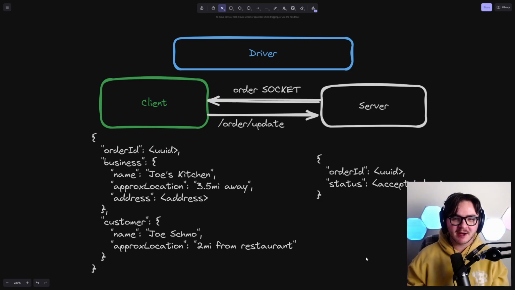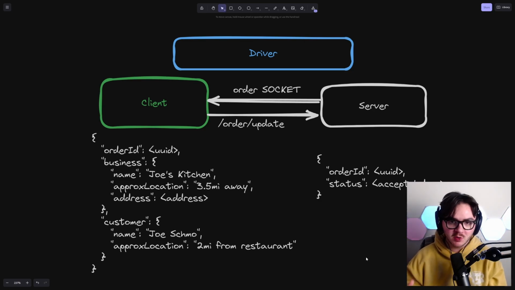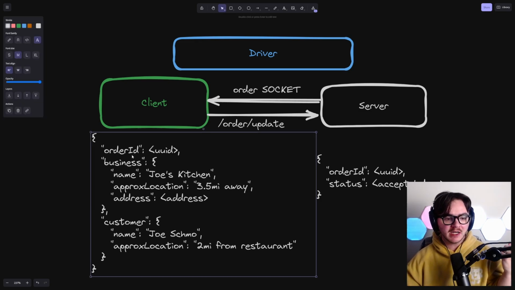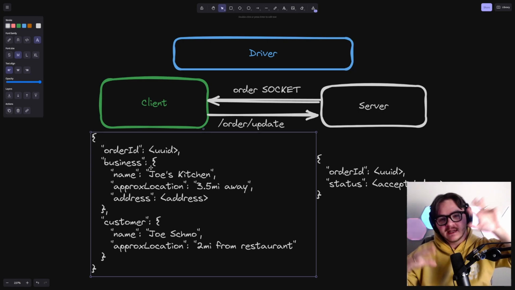So we've already talked about sockets. We're sending information from the server to the client. This is what we want to do here because when you get a new order, we want to push that to you. Okay, something that a driver is going to pick up. Now, we're going to give an order UUID, and we're going to explain why that is later. And we're going to give the business's name, an approximate location, like, oh, it's 3.5 miles away from you, and the address of the business.